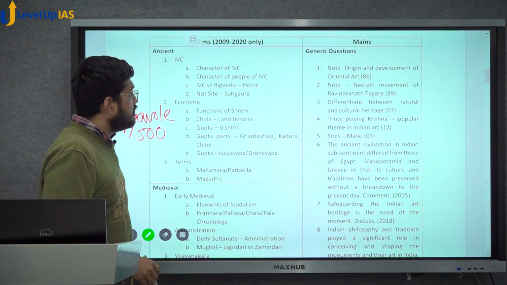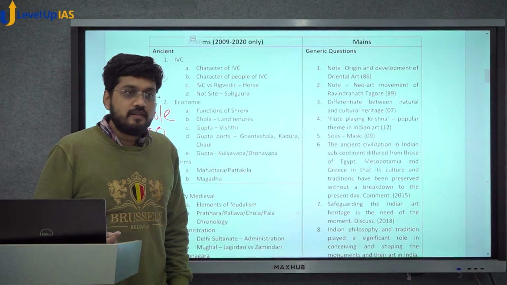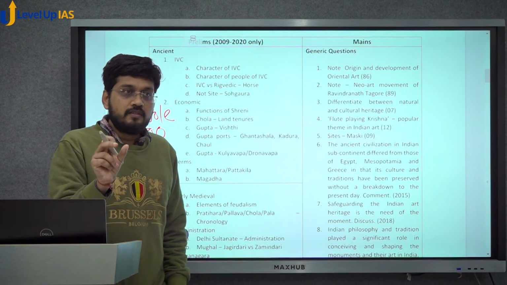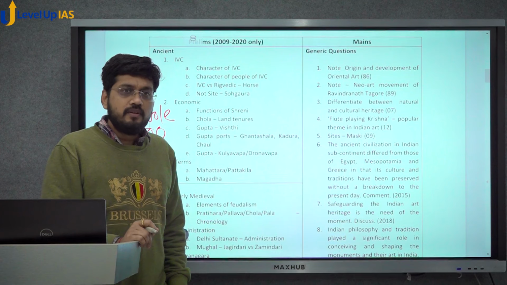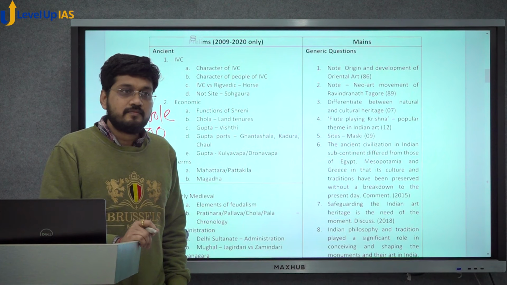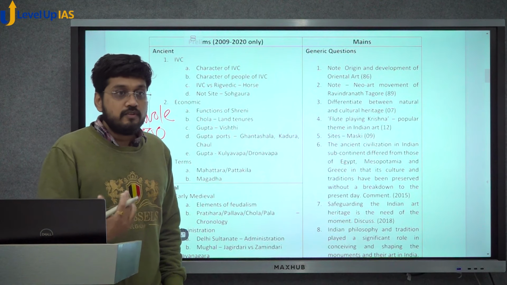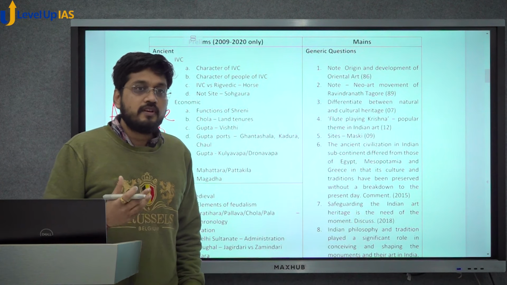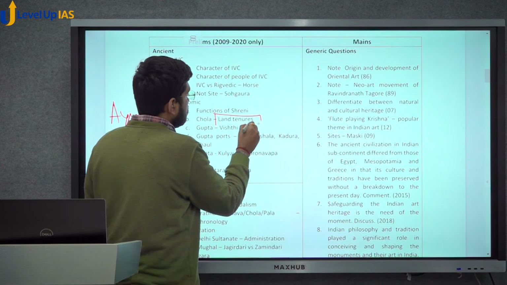Then you have a second question, land tenures in Chola. Again, it is one of the dominant themes of the Chola Empire because the Chola Empire chronologically falls between ancient and medieval. We call it either late ancient or early medieval, generally early medieval. What is the feature of early medieval? If you go by old NCERT books, the dominant feature is feudalism. Did India have feudalism or not? If yes, then of what kind, what nature, in which locality, what were the causes? So feudalism is an important debate and an important historiographical angle for which land grants and land tenures are very important.